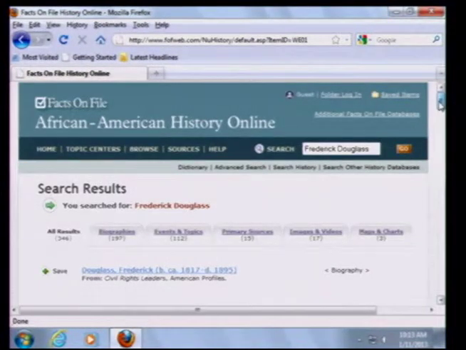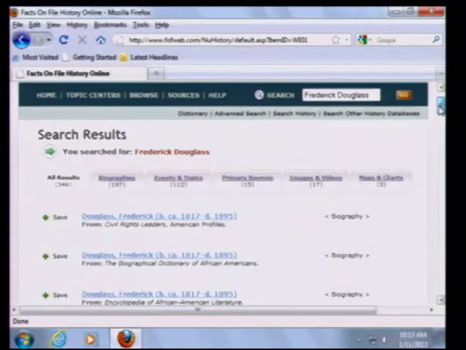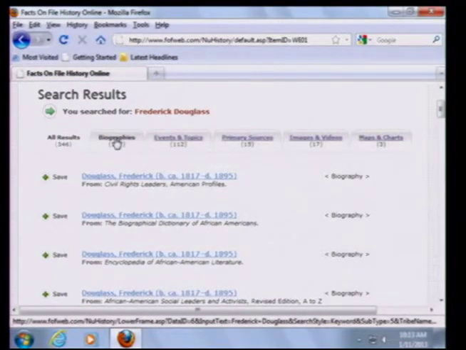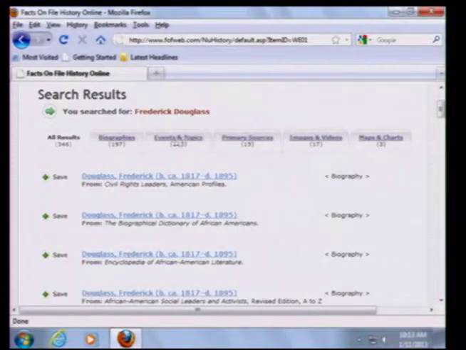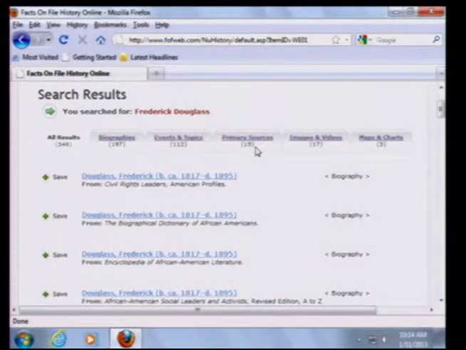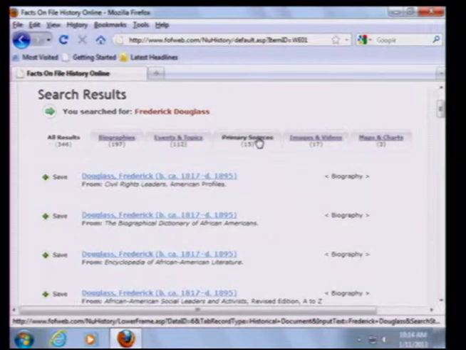And what we have now are a whole host of citations. We have 197 biographies of Frederick Douglass. We have 112 events and topics which mention Frederick Douglass. We have 15 primary sources, and you know that primary sources are sources that were written during the time of Frederick Douglass, either by him or about him. And then we have 17 images and videos, and we even have maps.